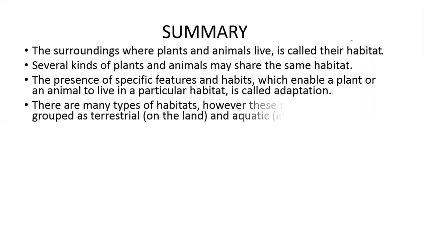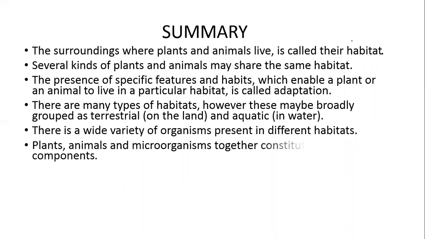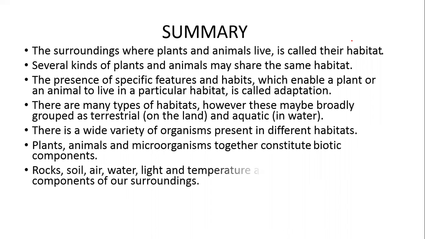There are many types of habitats. However, these may be broadly grouped as terrestrial and aquatic. There is a wide variety of organisms present in different habitats. Plants, animals, and microorganisms together constitute biotic components. Rocks, soil, air, water, light, and temperature are some of the abiotic components of our surroundings.